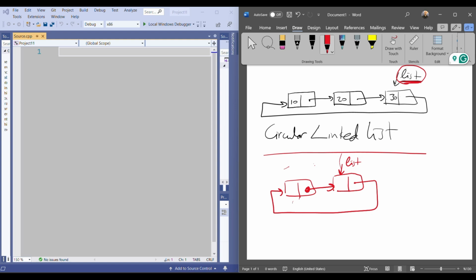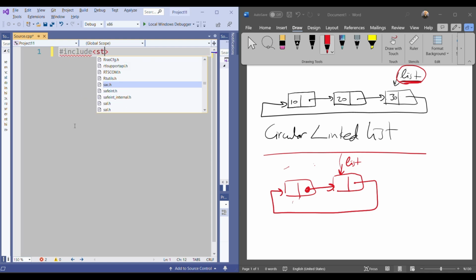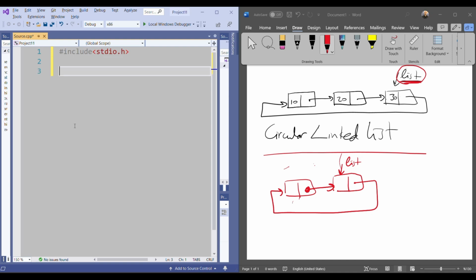Okay, let's start over. Now here, let's say that I'm going to write my function. Okay, now I will use void for my insert function because I will not return a value back.